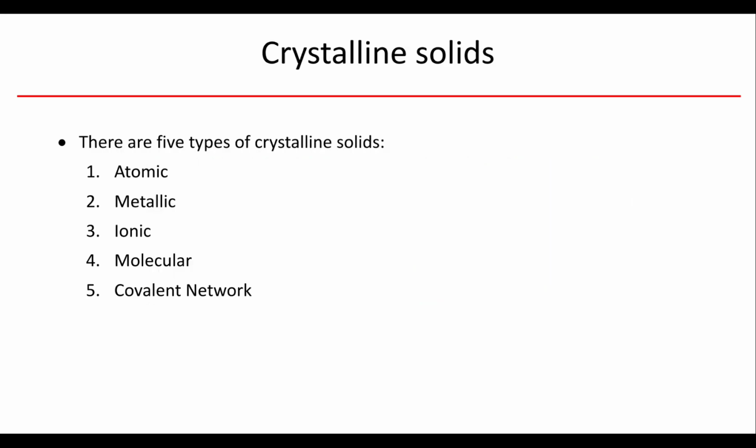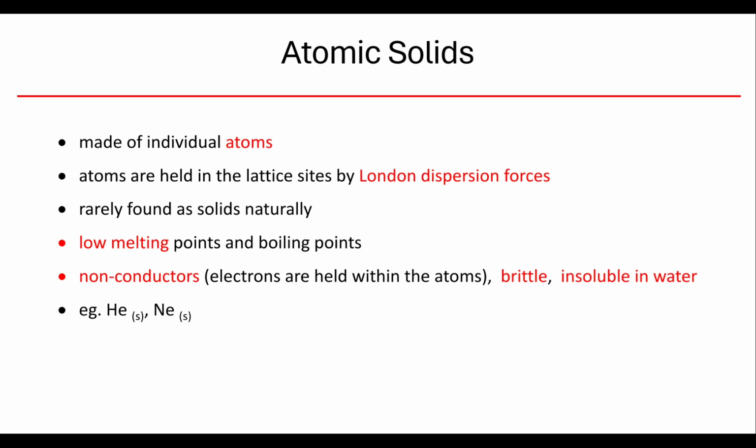Now, my crystalline solids can be classified or put into 5 different categories, and what category they belong to depends on what's at their lattice sites, or in the corners of like that cube. So we have atomic, metallic, ionic, molecular, and covalent network. Now, our simplest type of crystalline solids are atomic solids. They're made up of individual atoms, and the atoms are held into their lattice position by London dispersions.